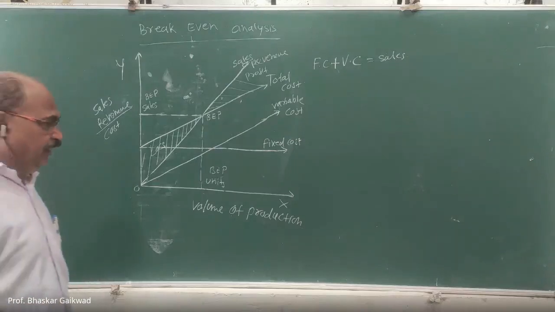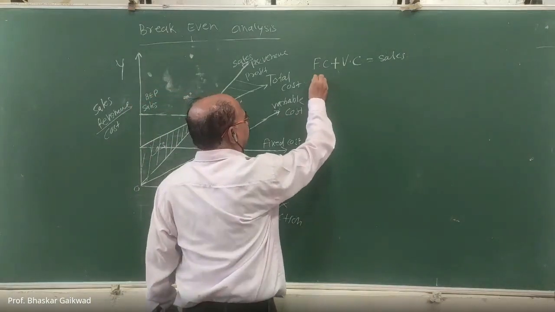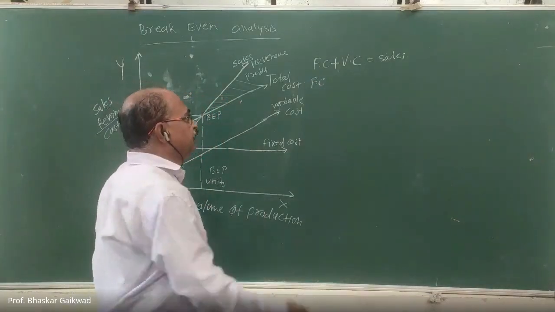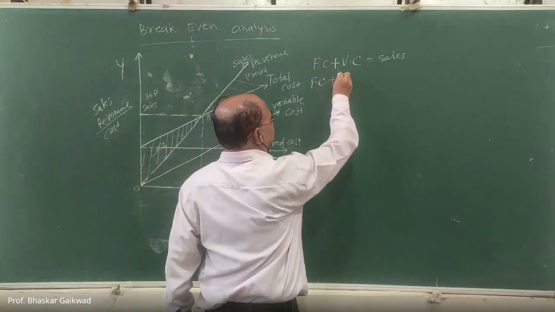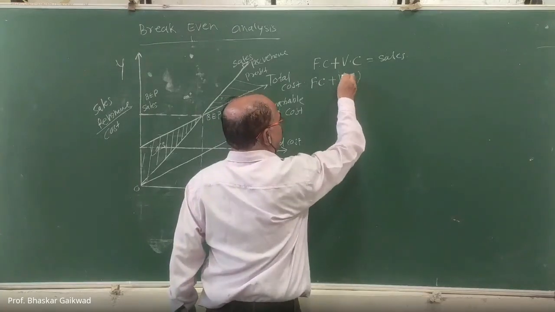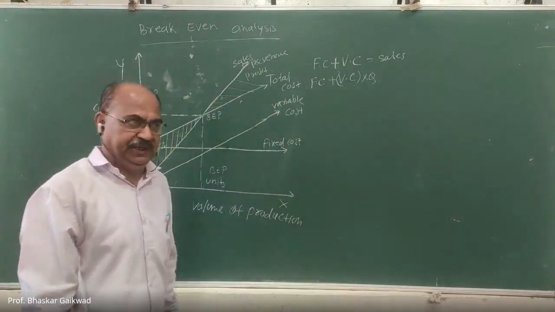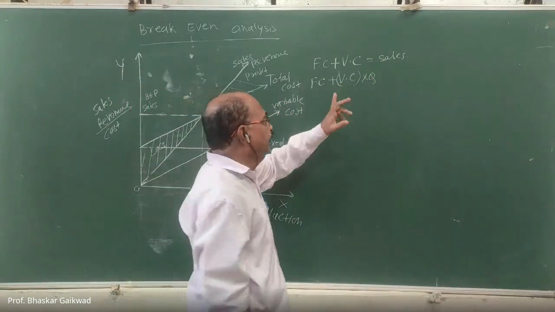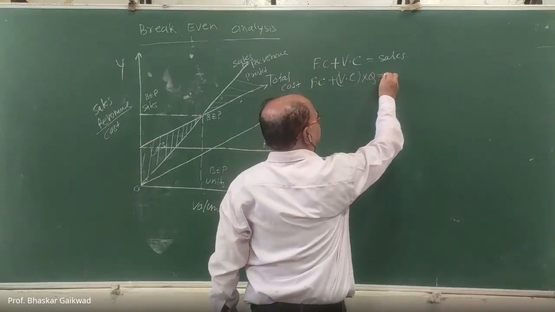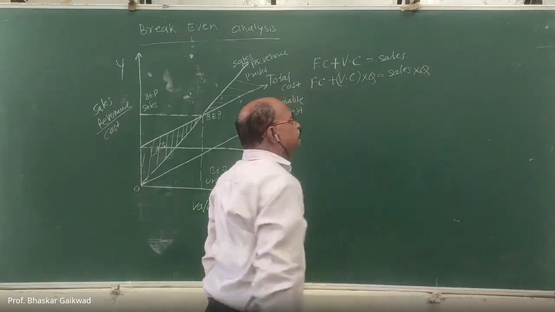In another way, with respect to quantity, we can modify this equation. Fixed cost does not depend upon the production, but variable cost depends upon production. So variable cost into Q. Q means quantity. Variable cost per unit into quantity is equal to sales into quantity.